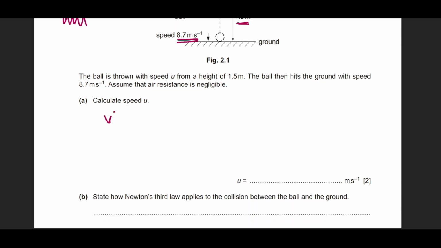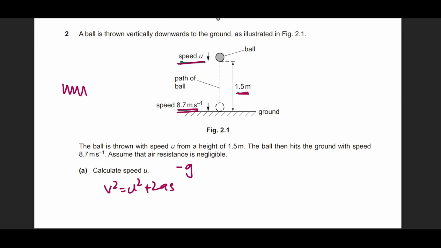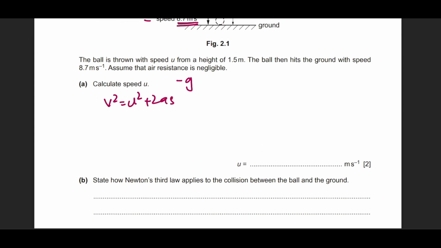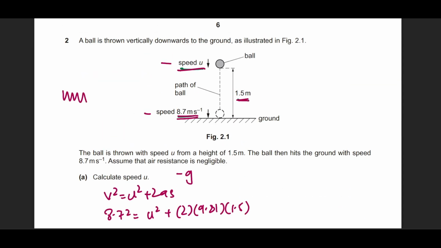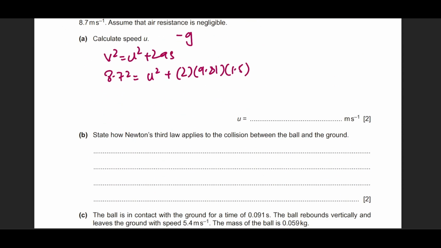Very simple equation, v square equals u square plus 2as. Right, since everything is moving in the same direction, the value of g, even if you take it as negative, would not matter because speed downward is negative and this speed is also negative. So every negative balances out, right? So don't need to worry about this one. So we have the final speed is 8.7 square, u square we don't know, 2 into 9.81 into the height above the surface was 1.5 meters, which is this one. So after algebra, we get u as 6.8 meters per second.